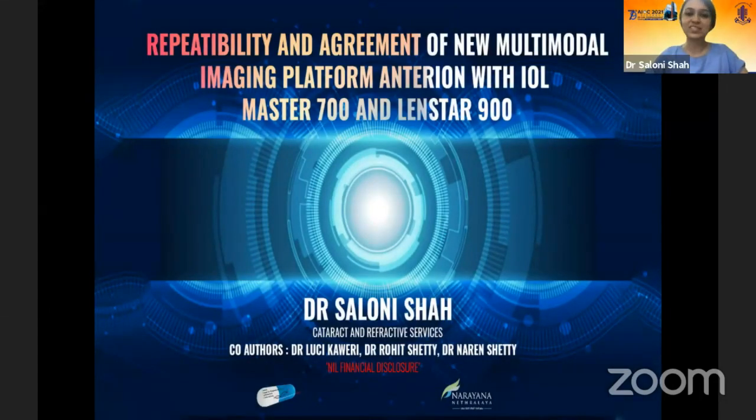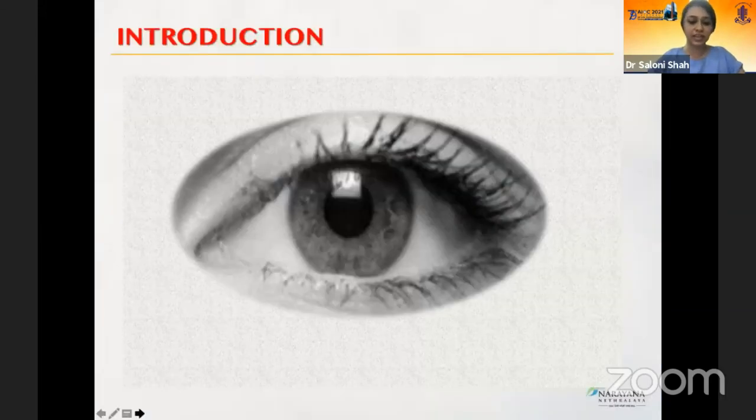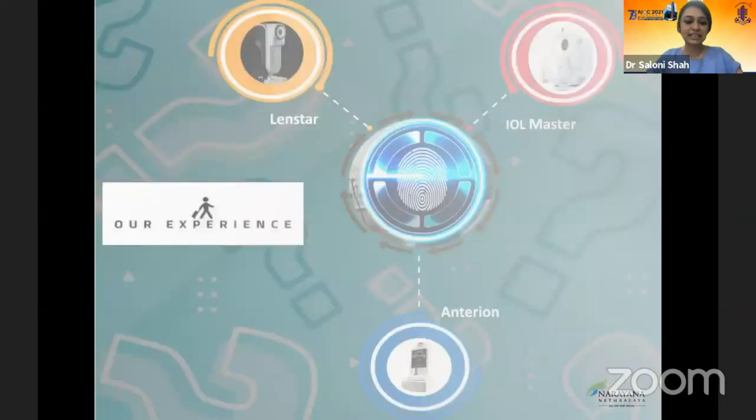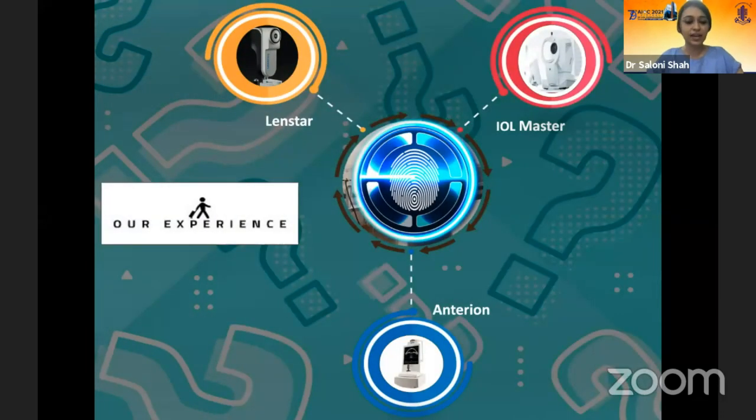Good morning to one and all present here. I'm truly grateful to AIOC for this wonderful opportunity. The topic for my study is repeatability and agreement of the new multimodal imaging platform, Anterion, with IOLMaster 700 and Lenstar 900. So biometry is measuring the various dimensions of the eye. Interrelationship between axial length, K readings, and lens thickness are all very crucial to determine the correct IOL power. Biometry is a field that has seen immense evolution in the last 2 decades and progressively advanced from the contact ultrasound to immersion biometry to the optical biometers that we are using currently.